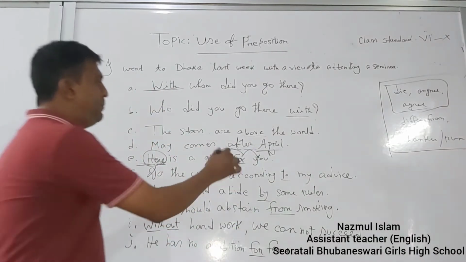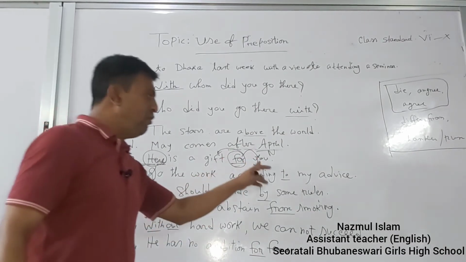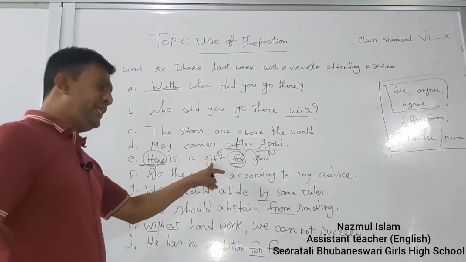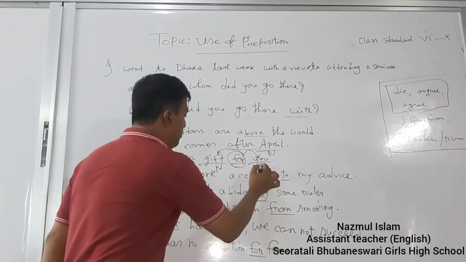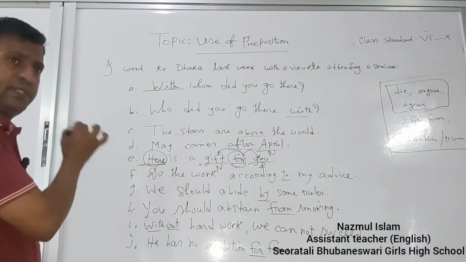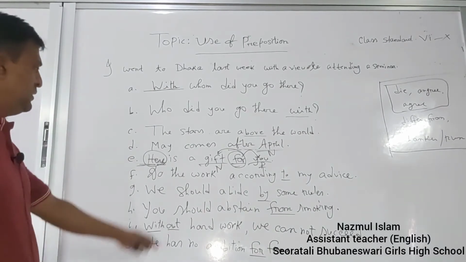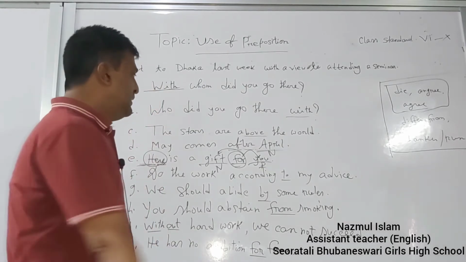That's why the function of a preposition is making a relation between a noun or pronoun. That is, "gift" is a noun and "you" is a pronoun. So we can say that "for" has been used here as a preposition. Similarly, "do the work according to my advice."